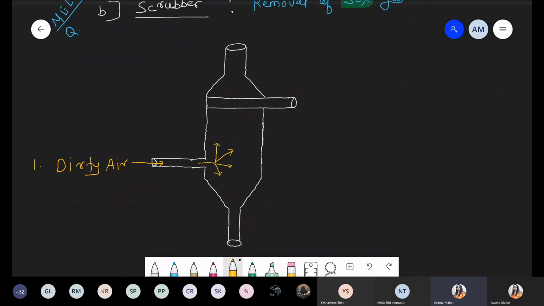Okay, number one. So dirty air, it will be entered inside this scrubber, inside this container, and now it will be immediately sprayed all over this container. Okay. Now what happens? Second step, we have to add water plus lime. We have to add water plus lime. And can you tell me what is the chemical name for the lime in chemistry? Lime को क्या कहते हैं?